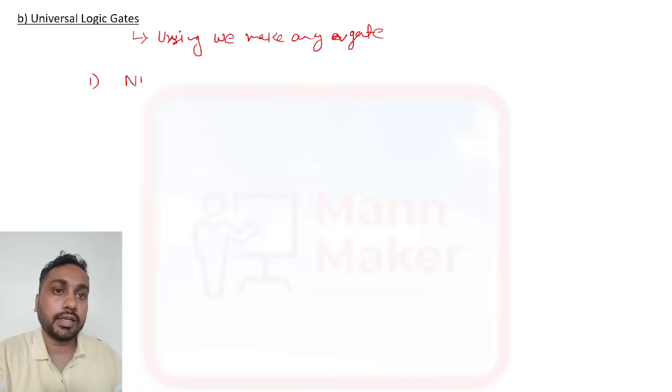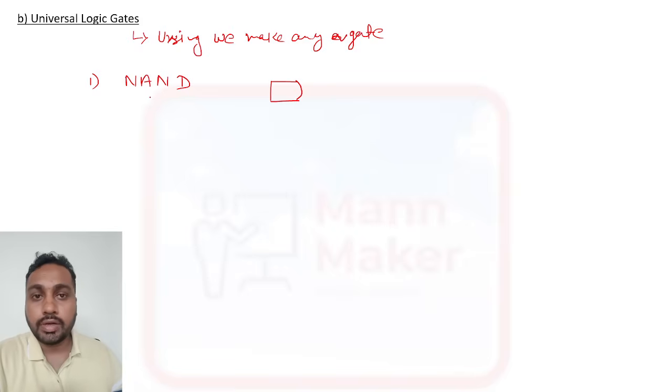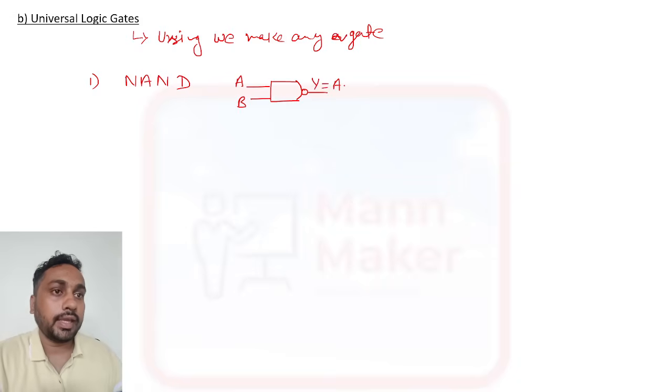First one is the NAND gate. The symbol will be like this: an AND gate with one bubble. NAND means not and. N means not, and so one bubble will come here. So it will be A and B, and the output is Y equal to A dot B, complemented. Not means complement, so we need to put one complement.